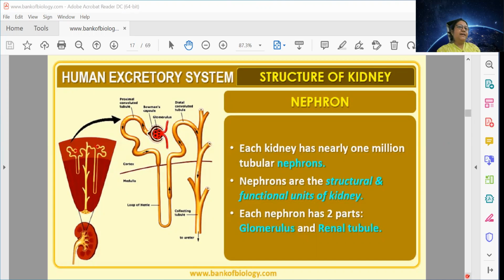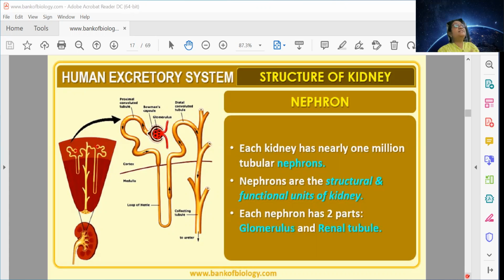Almost all are similar, but there are different types of nephron. There may be juxtamedullary nephron, there may be cortical nephron. So depending on that, it shows the length of the nephron. Depending on the length of the nephron, the length of the renal tubule, their position starts. The ones which are really long, their initial part starts from the cortex. But the ones which are comparatively shorter start in the medullary region.